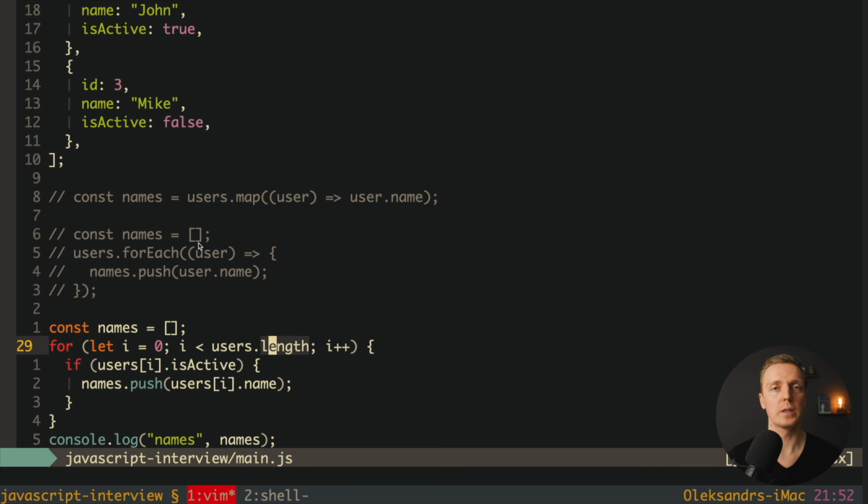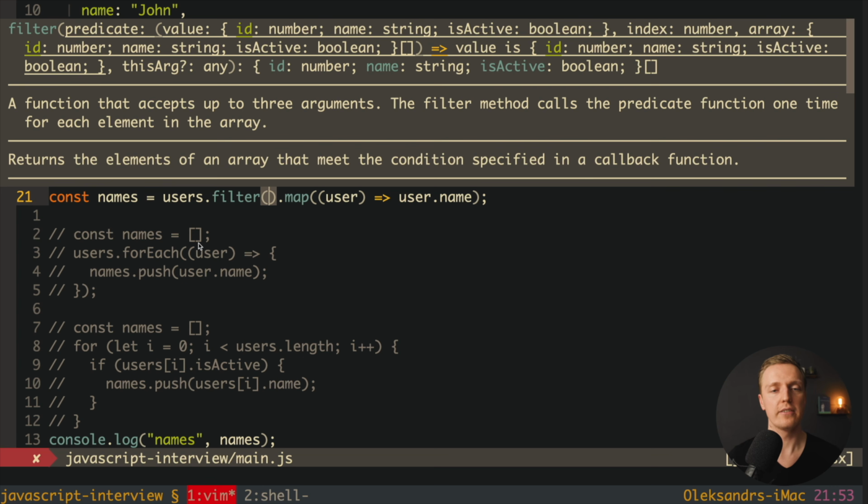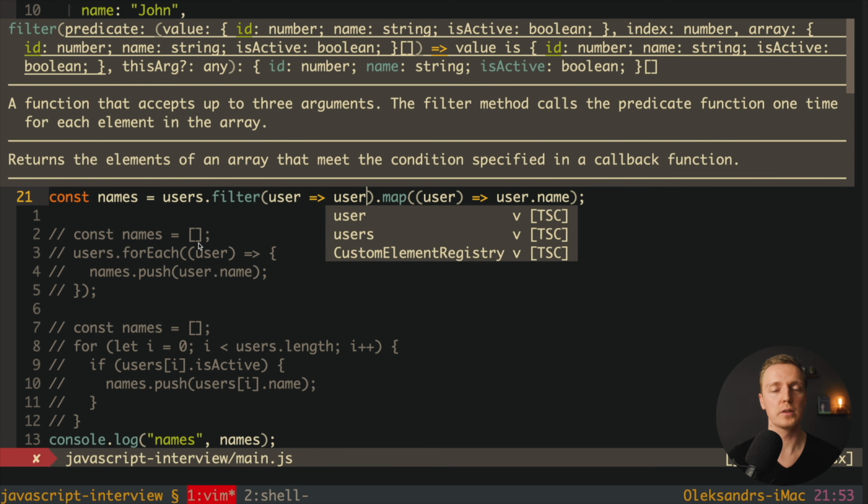This is totally fine, but we have here 2 problems. First of all, our code is low level, and secondly, we are mixing here logic together with filtering elements and mapping them. And this is bad because when your code is more complex, then it is more difficult to split it. And actually the solution with forEach will be exactly the same. But let's look at the solution with map. Actually what we want to do here, we want first of all to filter our array and get only active users, and only after that we want to apply our map. So we can write here .filter, and we have exactly the same logic. We have here access to our user, and we must return here a predicate with true or false.